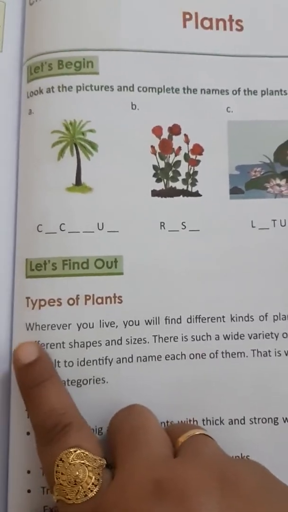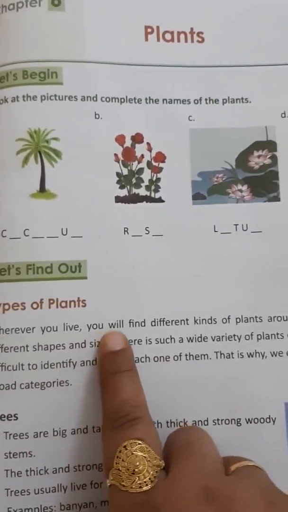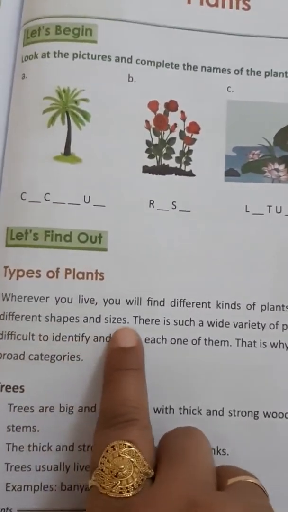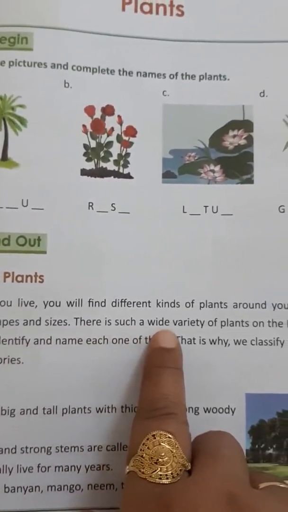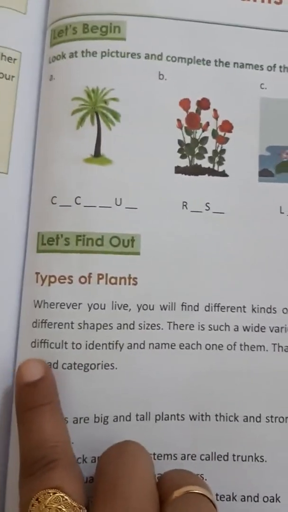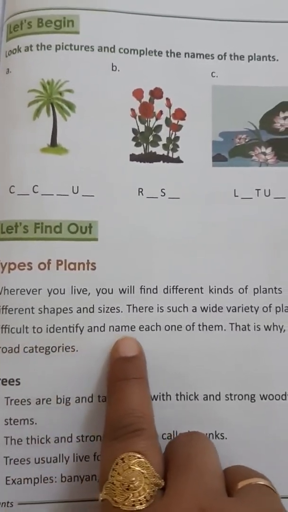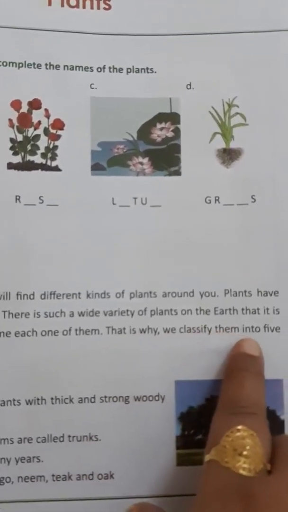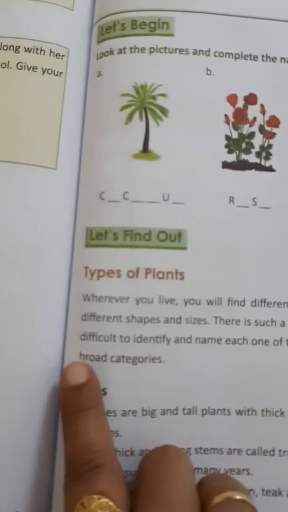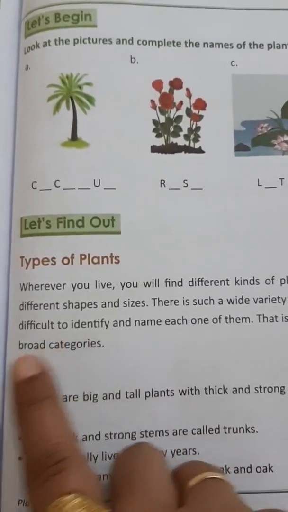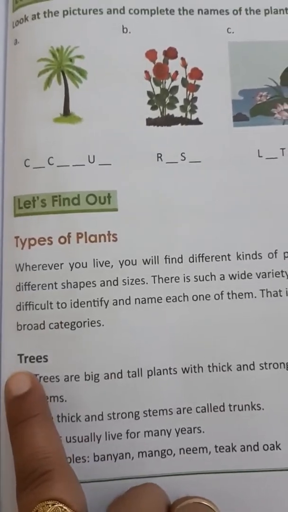Wherever you live, you will find different kinds of plants around you. Plants have different shapes and sizes. There is such a wide variety of plants on the earth that it is difficult to identify and name each one of them. That is why we classify them into 5 broad categories. Okay, so after this we have trees.